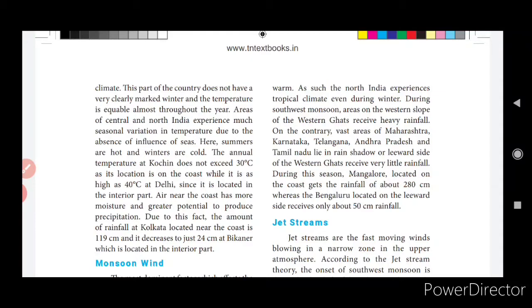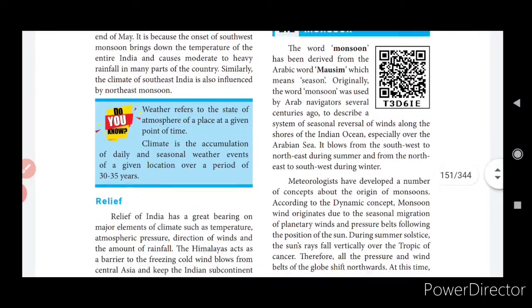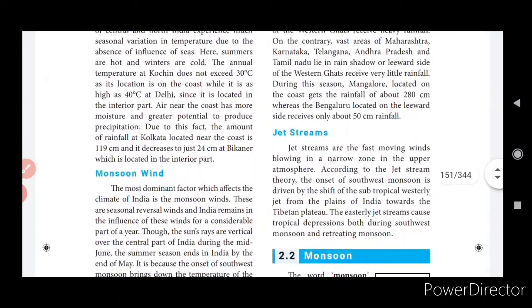Due to the barrier, the air coming from Central Asia will not pass through the Himalayan hills and mountains. So it will be like a blockage. So during that time it will not be more cooler. Okay, that is the relief factor.